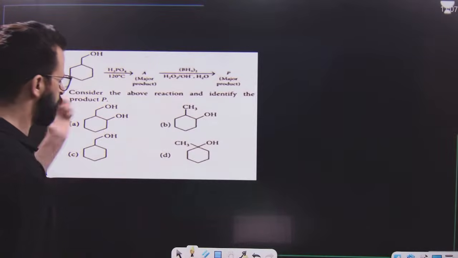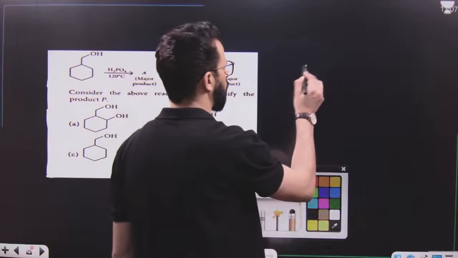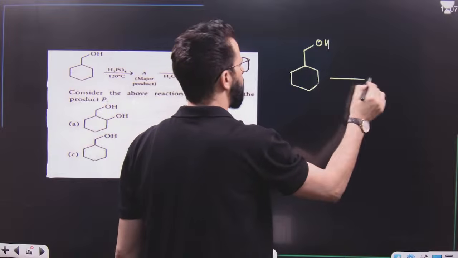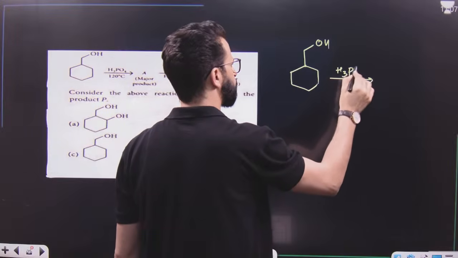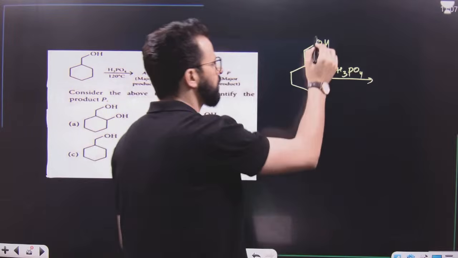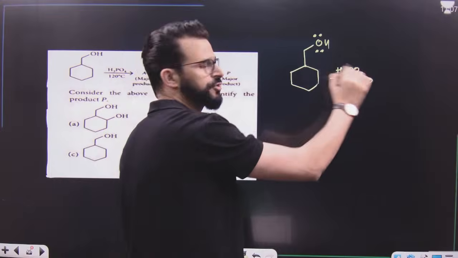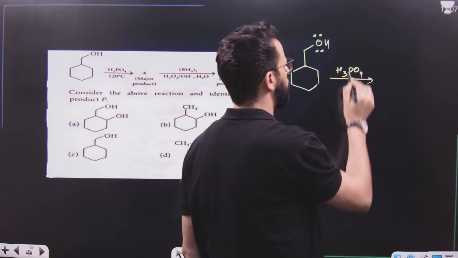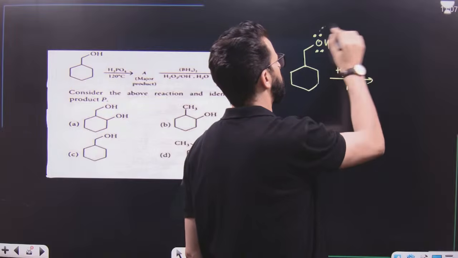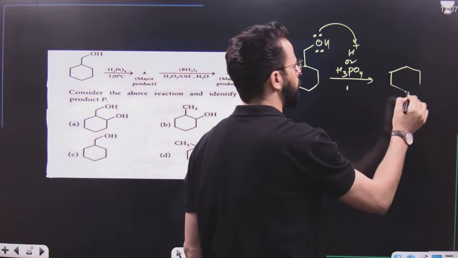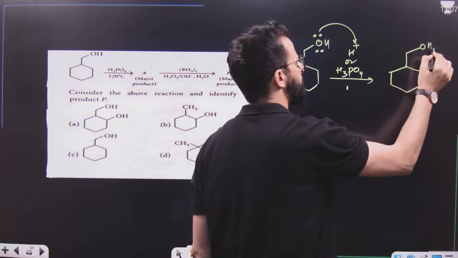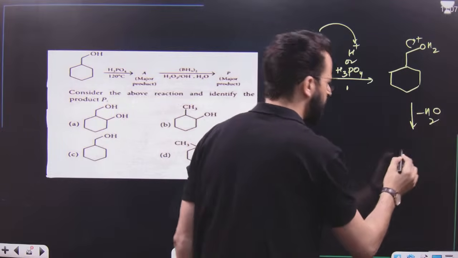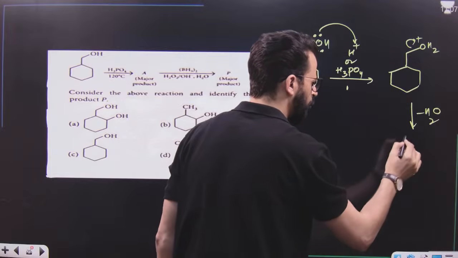After this, the question says you are having an alcohol like this when it is treated with H3PO4. That means acidic medium. First, this OH will abstract H from this and it will be lost. Say for example, let me show you the reaction. It will result in the formation of this first, a positive charge. It will be lost in the form of water, and it will result first in the formation of a carbocation like this.